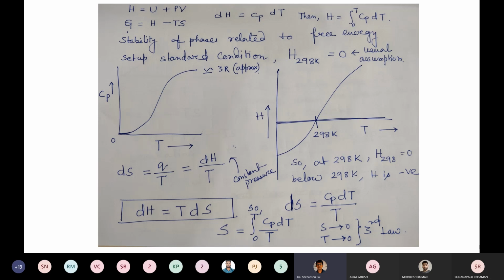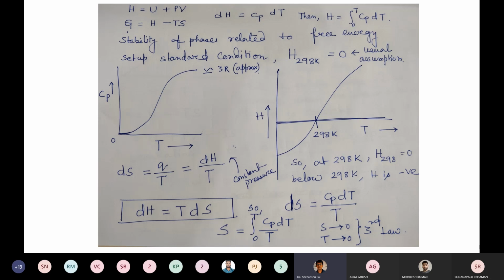So thermodynamics talks about stability criteria as well as feasibility criteria. When you go for the differential form of free energy, you are talking about the feasibility of that particular process. And if you are talking about the exact G form of the free energy of a system, then it talks about the stability of that particular system or phase. So we can say that stability of a phase is related to its free energy. Later on we will understand why it is not related to enthalpy or entropy alone, only to free energy. That we can understand as we go on with this lecture.